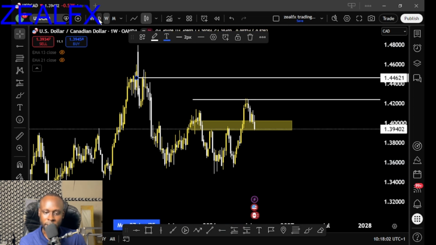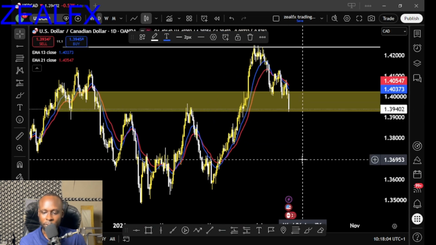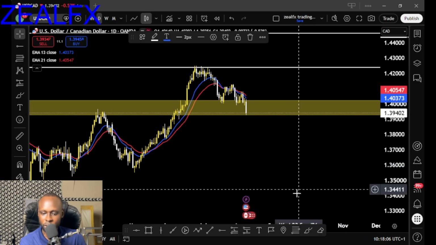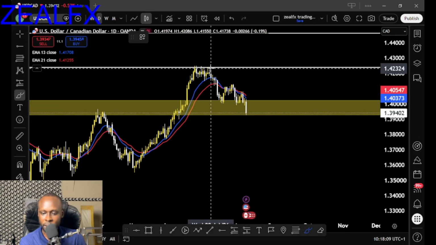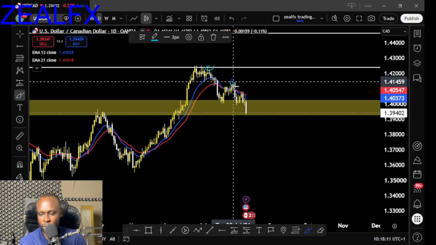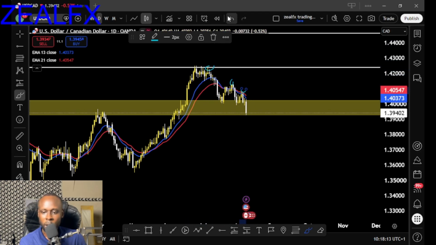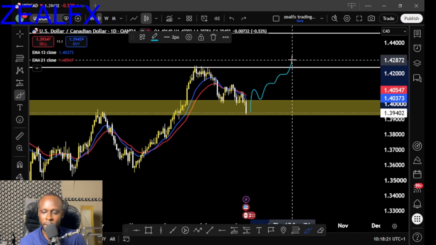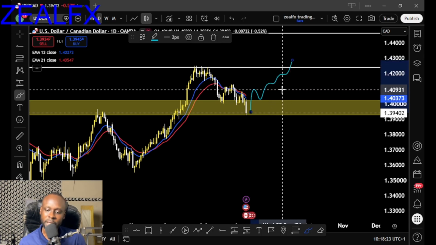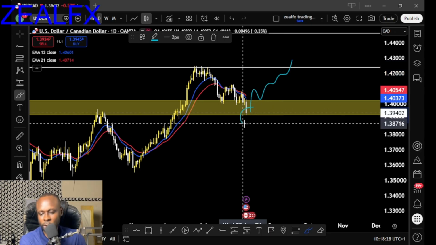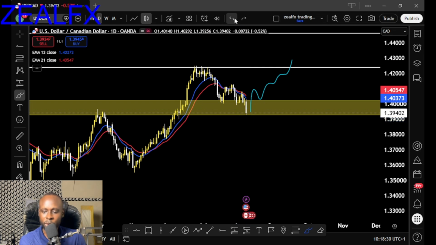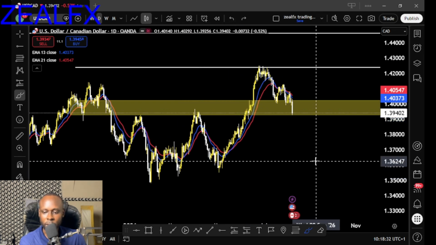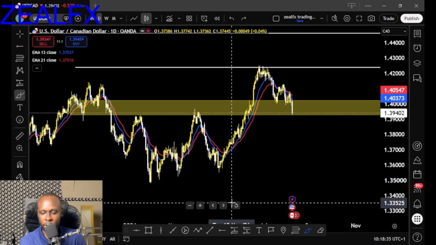So let's look at the daily time frame of the USDCAD. On the daily time frame, you can see we still have a bearish structure, guys. We still have price creating a series of lower highs on the daily time frame. So as long as price is creating this bearish structure, we need price to give us a series of higher lows for us to buy the USDCAD to the top. We'll be patiently waiting for that, because currently we cannot sell from these weekly support areas. It will be very difficult to sell from those weekly support areas, guys. So I don't encourage you to sell from these areas on the USDCAD.